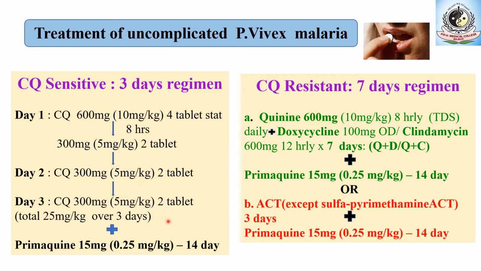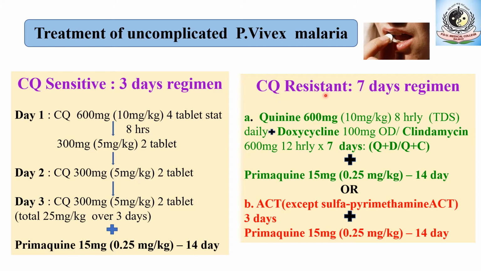After the 3 days of chloroquine therapy, for the complete cure, the gametocidal drug should be administered. That is primaquine, 15 milligrams, that is 0.25 milligram per kilogram, should be given for 14 days. So, complete therapy includes 3 days of chloroquine followed by 14 days of primaquine. That is, schizonticidal drugs plus gametocidal drugs will cause the removal of malarial parasite from the blood.